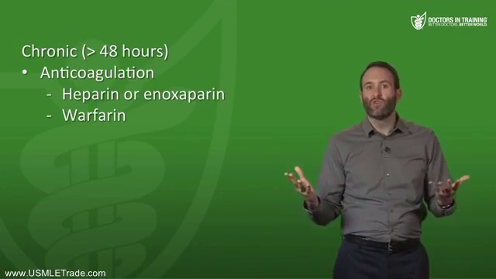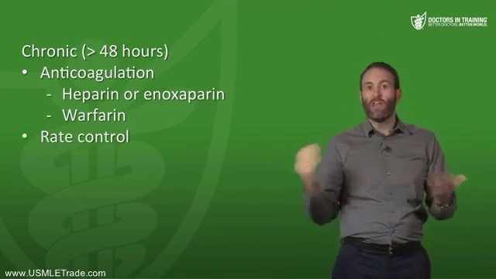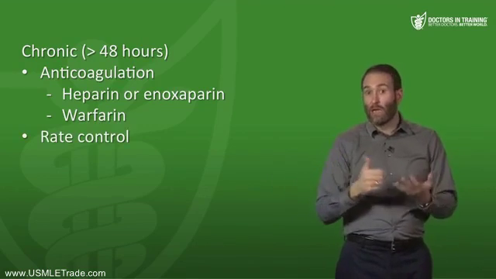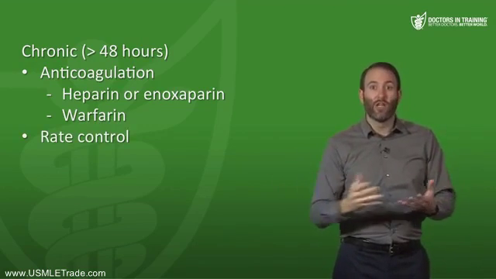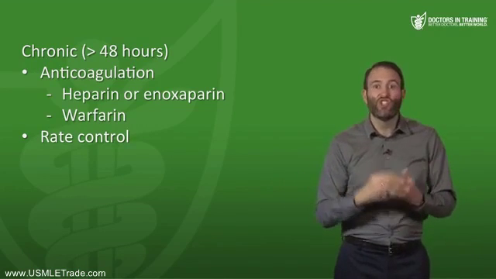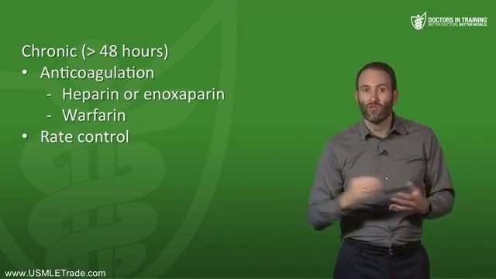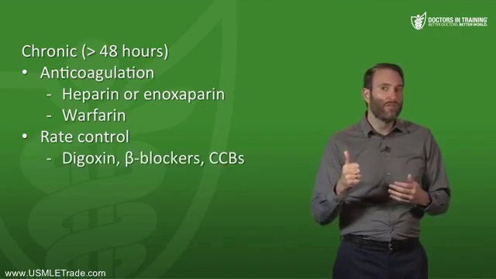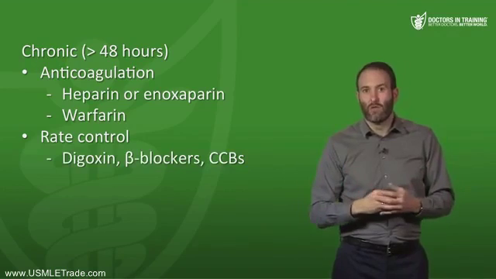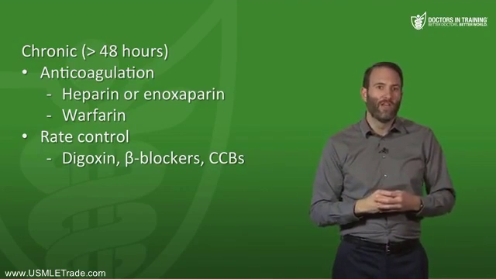Well, there are two ways to treat chronic atrial fibrillation: rate control and rhythm control. So with rate control, all you're trying to do is, one, anticoagulate that patient to make sure that clot doesn't form or dislodge and go anywhere. And then two, make sure the patient doesn't go into a supraventricular tachycardia, so a real rapid rate. Now, what are your rate control drugs for AFib? It's digoxin, beta blockers, and calcium channel blockers, something like verapamil, but you use those in multiple combinations.